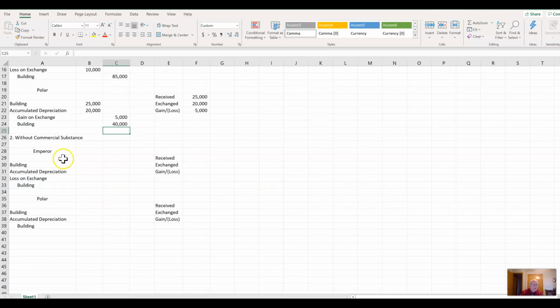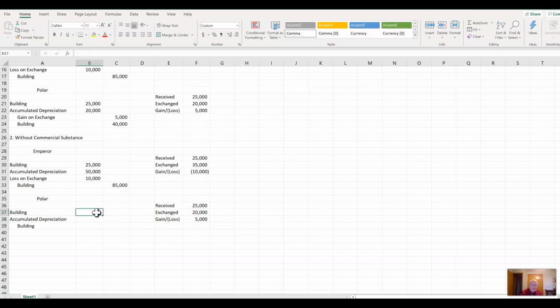Now, if it lacks commercial substance, well, this hasn't changed any. They still received $25,000. They gave up $35,000, and they lost $10,000. Okay, so that comes in at $25,000. That stays at $50,000, just like before. The loss is $10,000, and the building cost $85,000. Okay. Now for this one, we go through the same calculations: $25,000, $20,000, and they have a $5,000 gain.